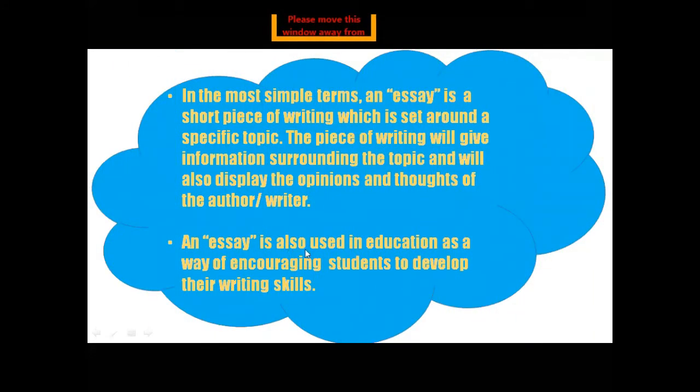An essay is also used in education as a way of encouraging students to develop their writing skills. So, dear students, this is a tool to check your writing skills, to enhance your writing skills. So, you must not be reluctant, you must not feel hesitant in writing essays. It is a very good platform to develop your writing skills.